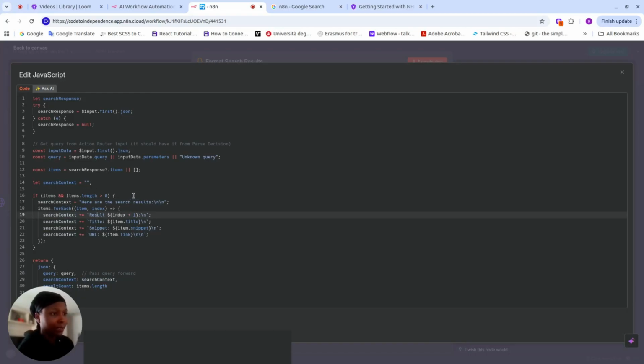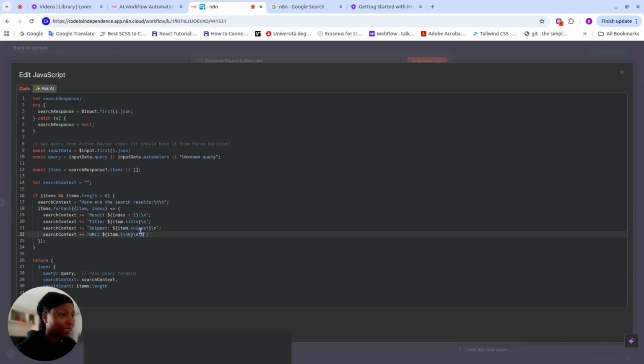Now we're saying that if items exist and items.length is greater than 0, that is, it's not returning an empty array, our search context says, here are the search results, and then we're looping through it. We're picking the result index plus 1 and adding to our search context. It's like a string. We're concatenating the string with all the details, and after that we will structure it beautifully and give the response to the user.